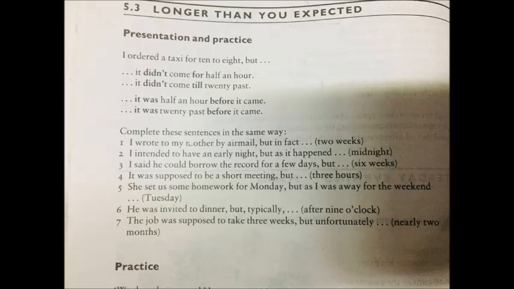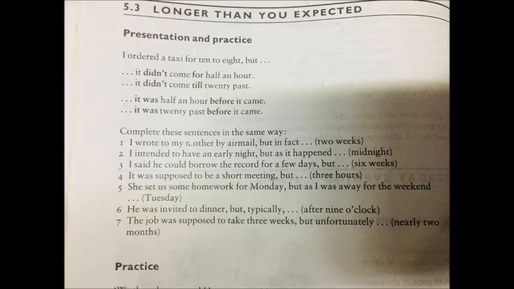राइट सो जब आइसकेको थियो यो चाहिँ half an hour भइसकेको थियो हामीले आउनुभन्दा हामीले expect गरेको time भन्दा half an hour पछाडि आयो taxi चाहिँ, it was 20 past before it came, just like this. We need to complete the sentences in the same way. I wrote to my mother by airmail but in fact 2 weeks भनिसकेपछि हामीले that is period of time, right? So period of time को लागि for use गर्नुपर्ने हुन्छ. So I wrote to my mother by airmail but it did not get posted or but in fact it did not reach to her for 2 weeks, right? So it was 2 weeks before it reached.